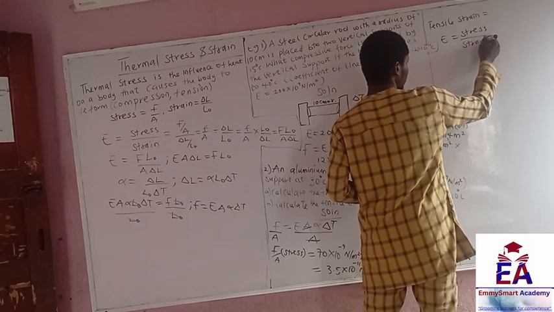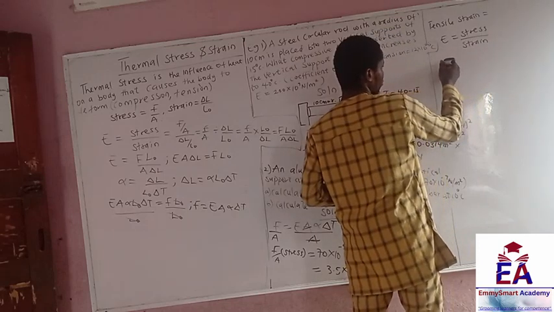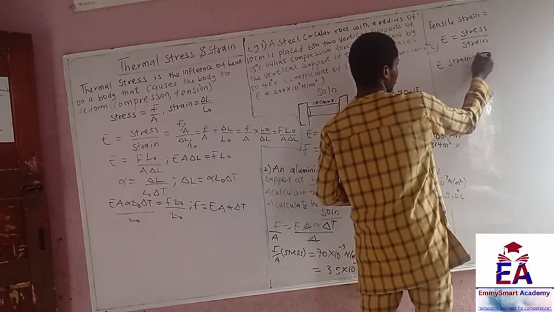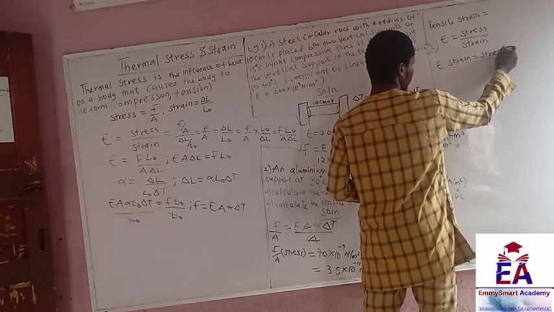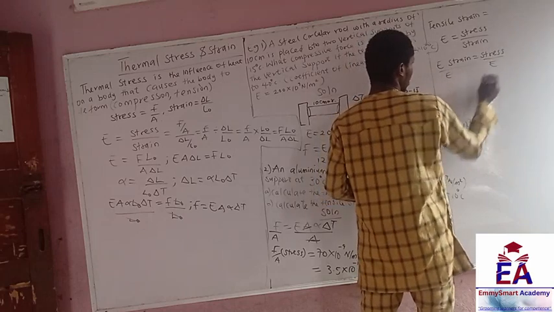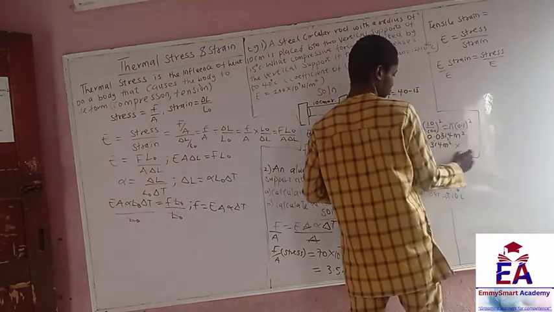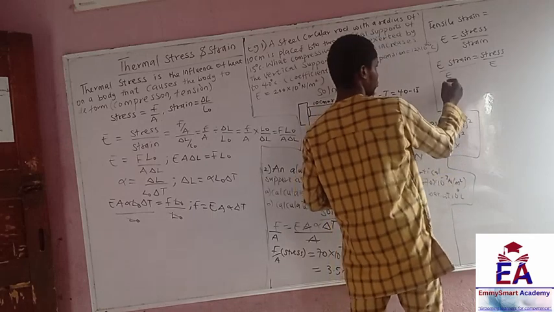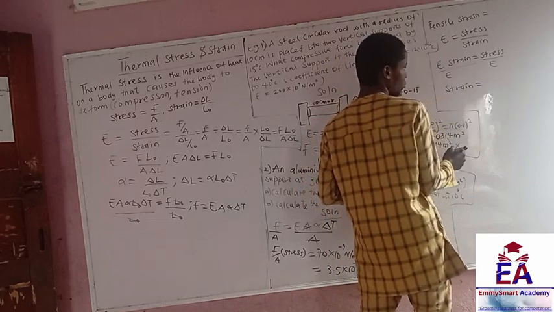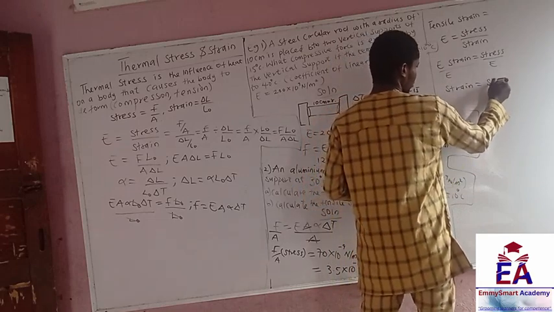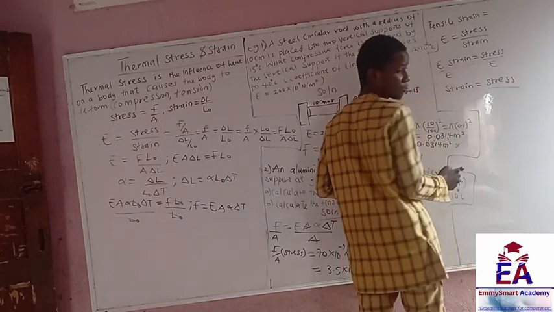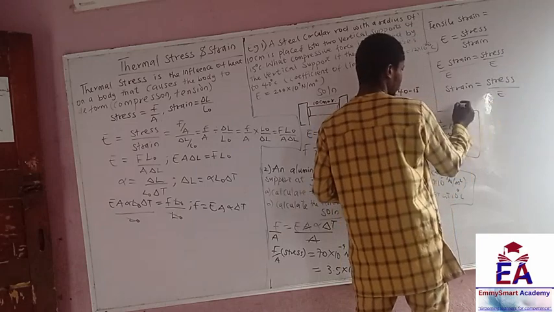So by cross multiplying, E, Young modulus times strain equals stress. If I divide by E, I'm going to have strain, or tensile strain, equal to stress all over Young modulus.